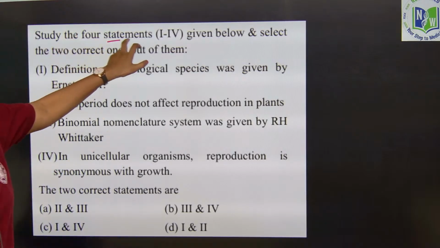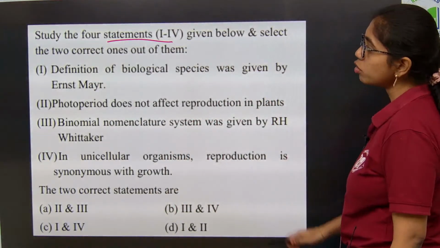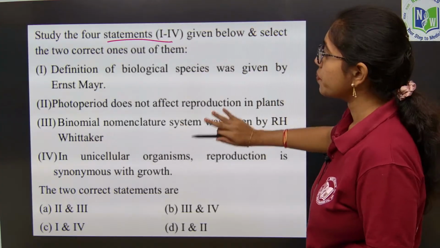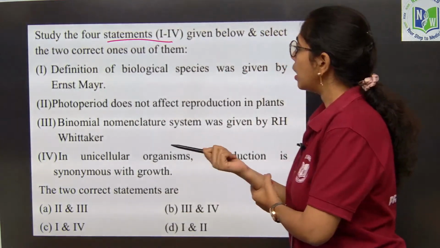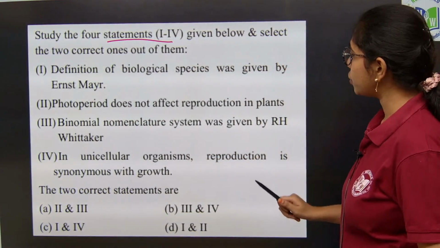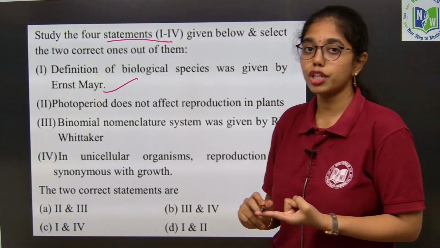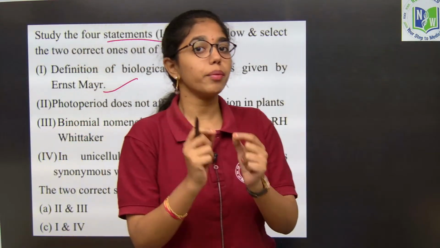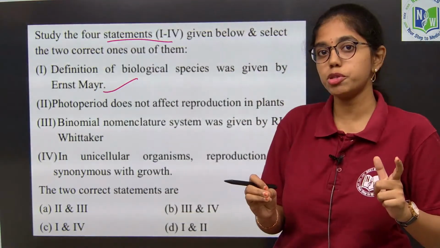Study the 4 statements, that is 1 to 4 given below, and select 2 correct ones out of them. We have to select 2 correct statements from this. Statement 1, definition of biological species was given by Ernst Mayr. Yes, Ernst Mayr proposed the biological concept of species, wherein he said that when 2 organisms can produce fertile offspring, then they belong to the same species.